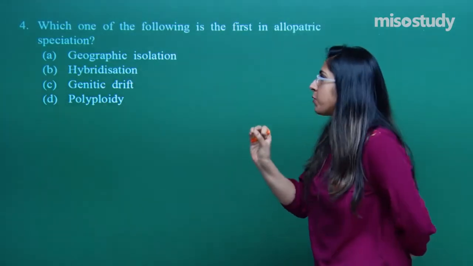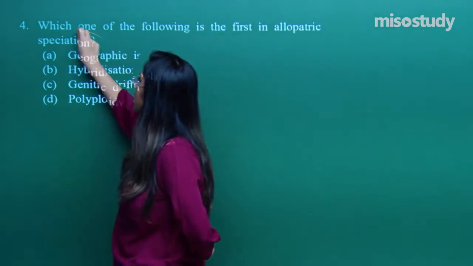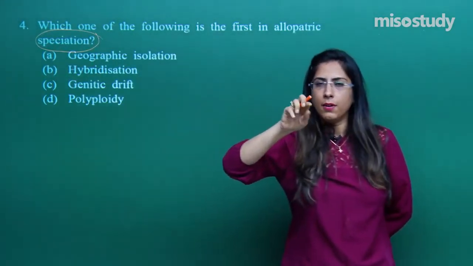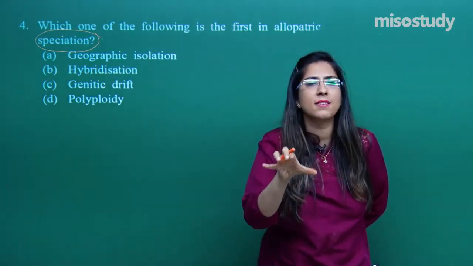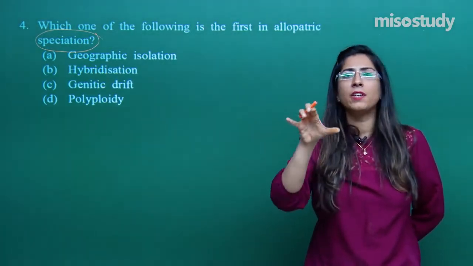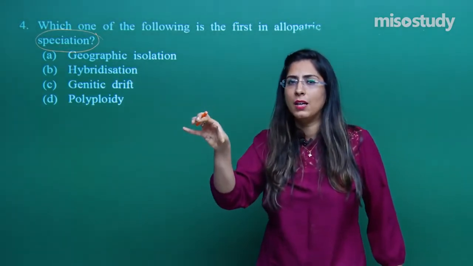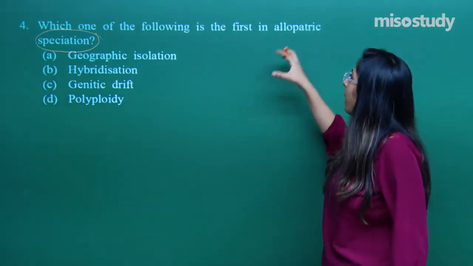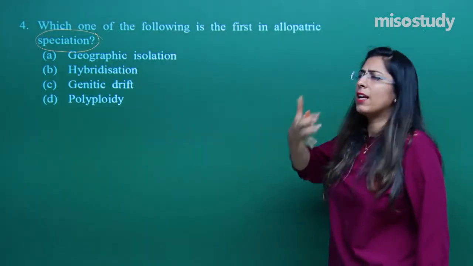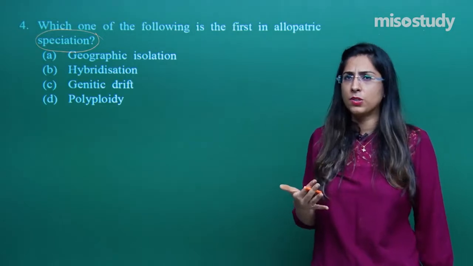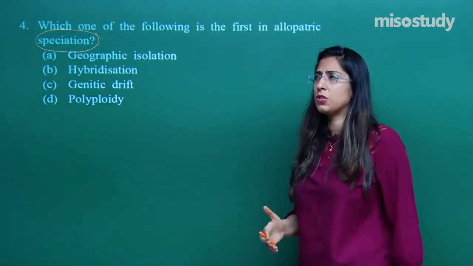We are talking about speciation. Speciation means formation of species. That means formation of species is occurring. Because of natural selection, from a pre-existing species we have a new species. They are talking about the different types of speciation, like allopatric, parapatric, sympatric, and peripatric speciation. These are the different types of speciation.